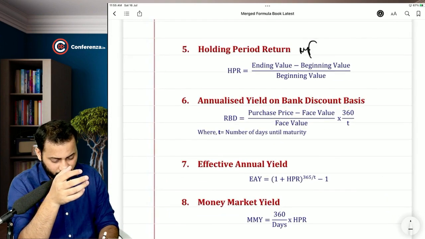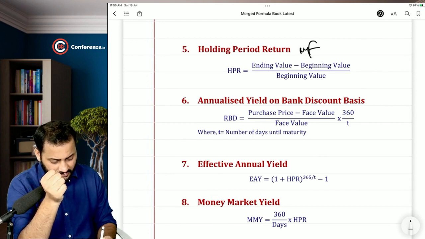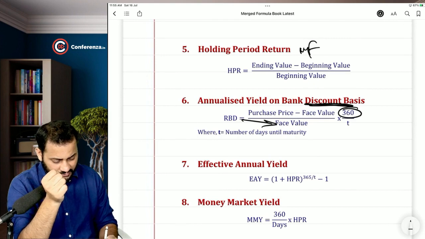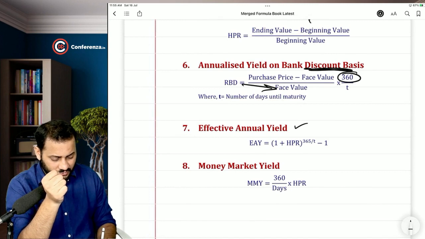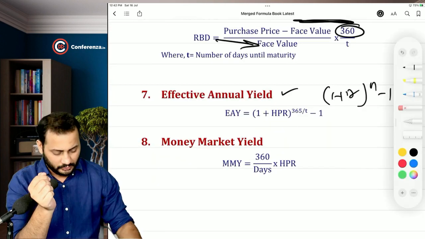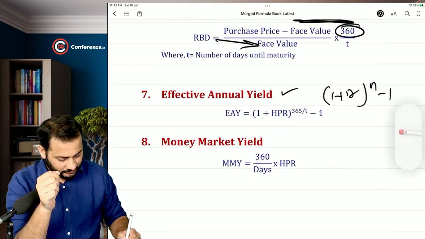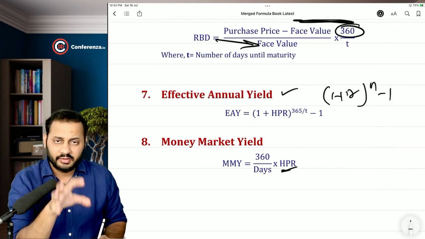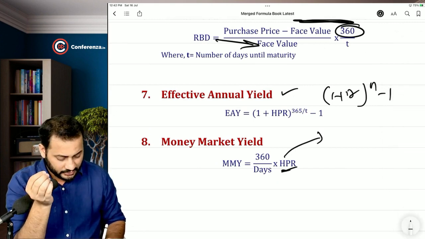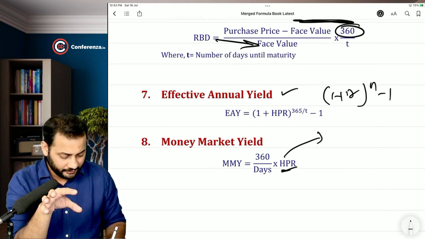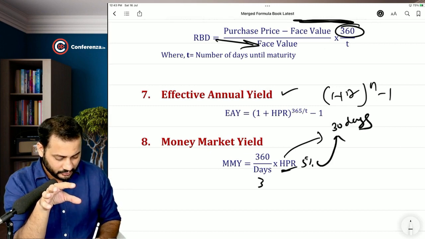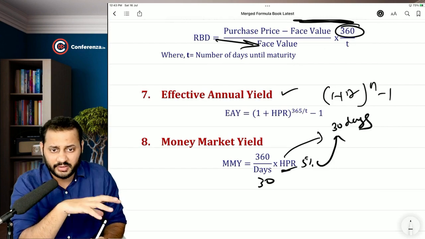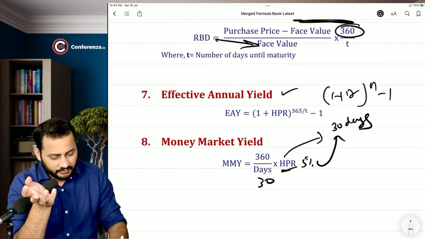Holding period return, annualized yield on bank discount rate: discount basis is on face value, 360 days. It is again the same formula. Effective annual yield is based on your effective rate of interest, 1 plus r to the power n minus 1. And then money market yield is nothing but converting the holding period return into per annum return. Let's say you have held the investment for 30 days, so this return of 5% will be for 30 days. So 360 divided by 30 will make sure that you are converting that 30 days return into per annum return. That is money market yield.